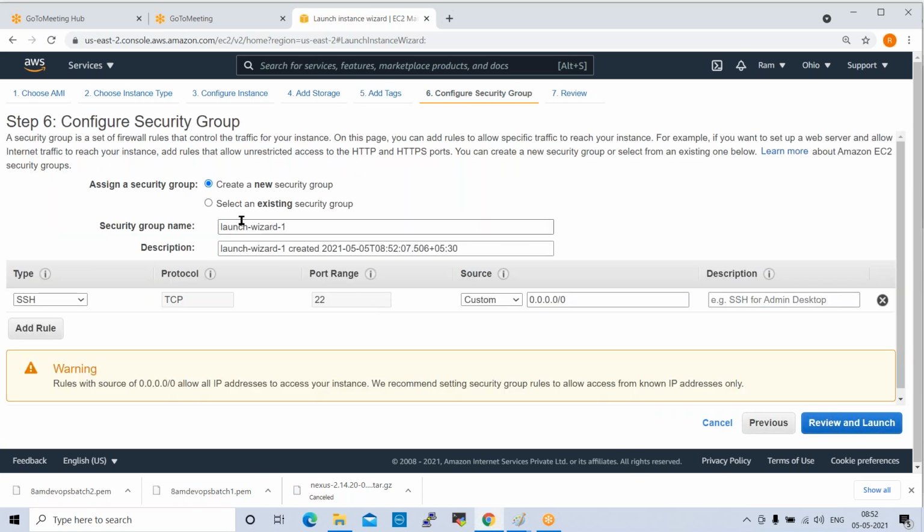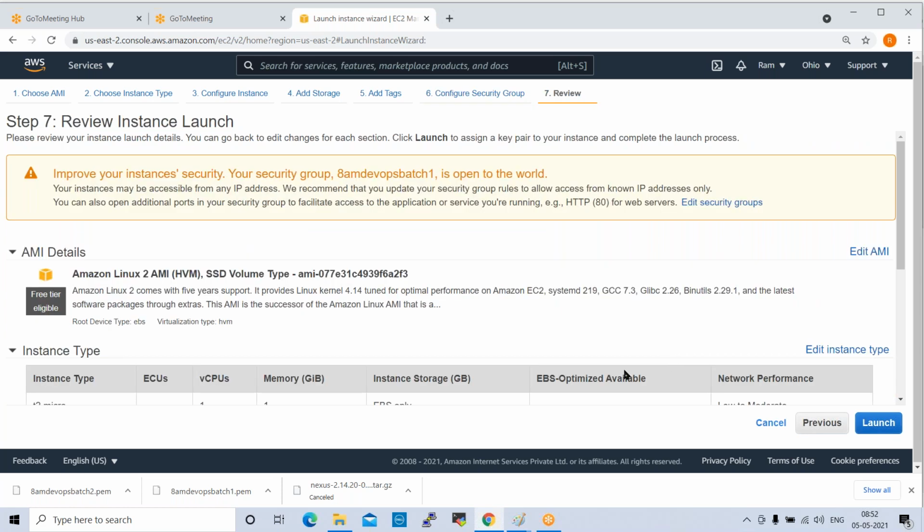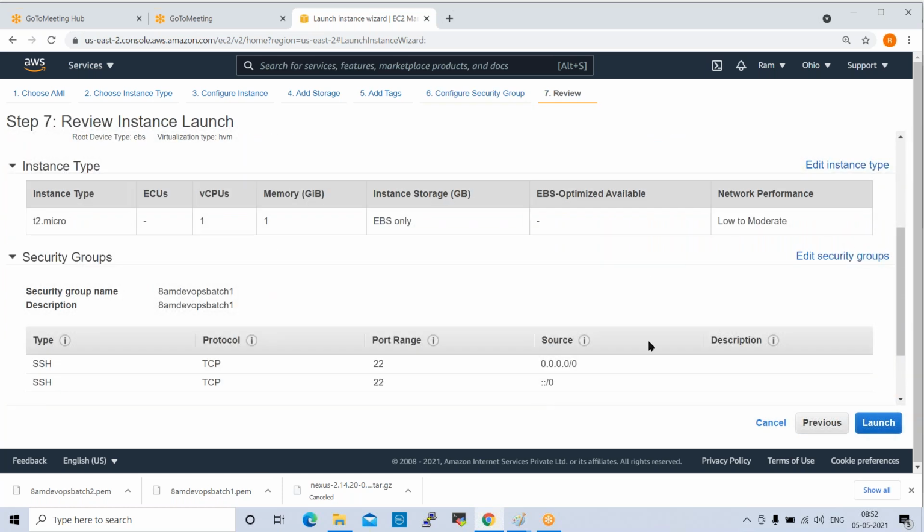Configure security group. You can select a new security group. Here you can give the security group name, same name I'm giving. And review and launch. Here it shows custom, don't select custom, give anywhere. Review and launch. Now we can launch the instance.